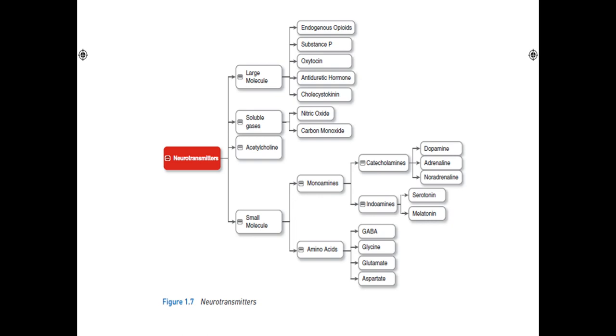So now neurotransmitters can be classified as large molecule: endogenous opioids, substance P, oxytocin, antidiuretic hormone, cholecystokinin; soluble gases: nitric oxide, carbon monoxide; then acetylcholine; then small molecule: monoamines and amino acids. Monoamines are further divided into catecholamines and indoleamines. Catecholamines: dopamine, adrenaline, noradrenaline. Indoleamines: serotonin, melatonin. And amino acids: GABA, glycine, glutamate and aspartate.